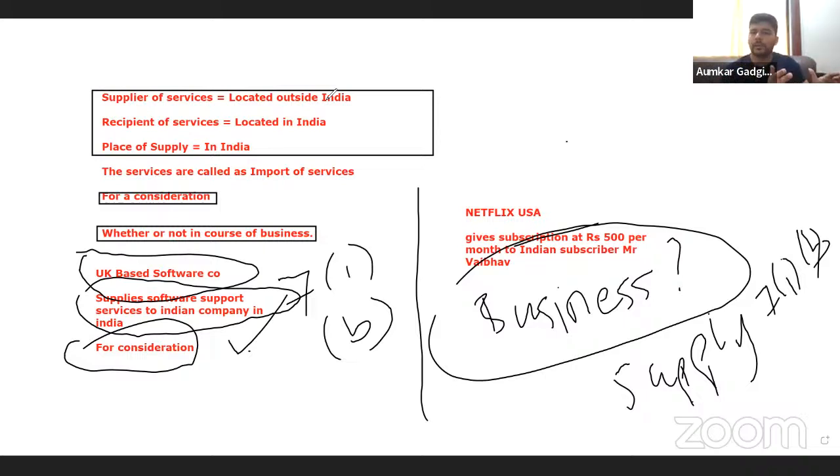So in one example, in the case of furtherance of business, it is a supply. Whether it is taxable, we will obviously understand; if it is not exempt, then it is taxable. Supply by way of import of service for a consideration, not for the purpose of business, is still considered as import of service. Okay?